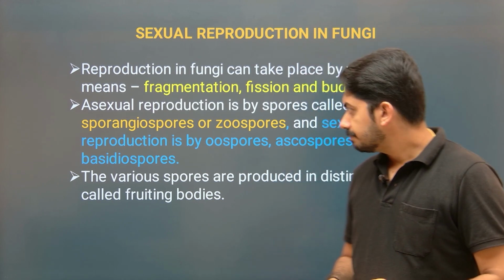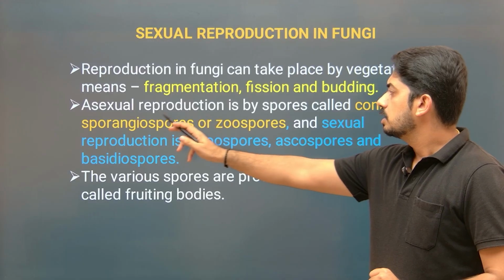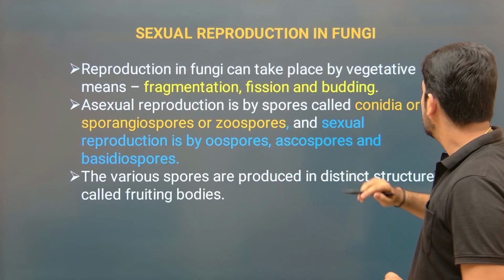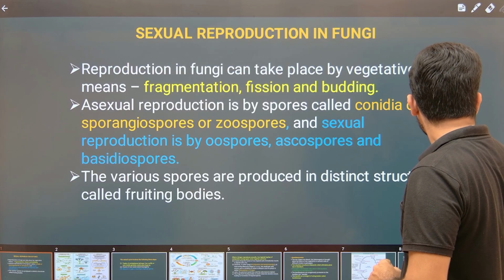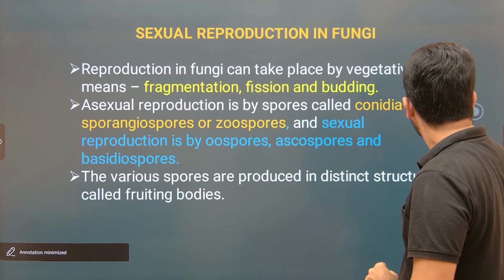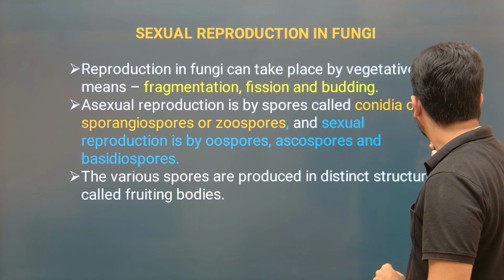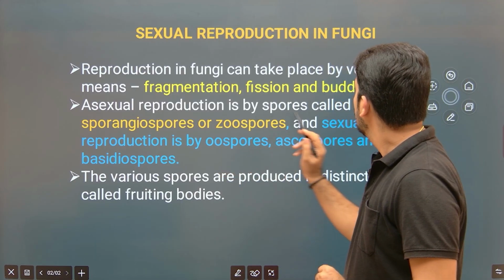So remember, conidia, sporangiospore or zoospore, these are actually asexual spores. Okay, now let us take one by one. See here, conidia.